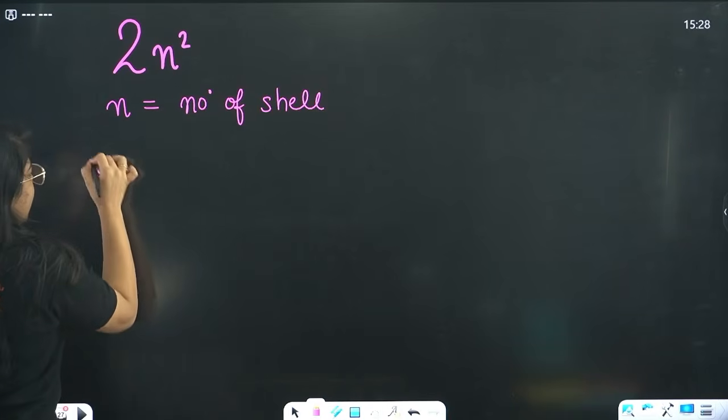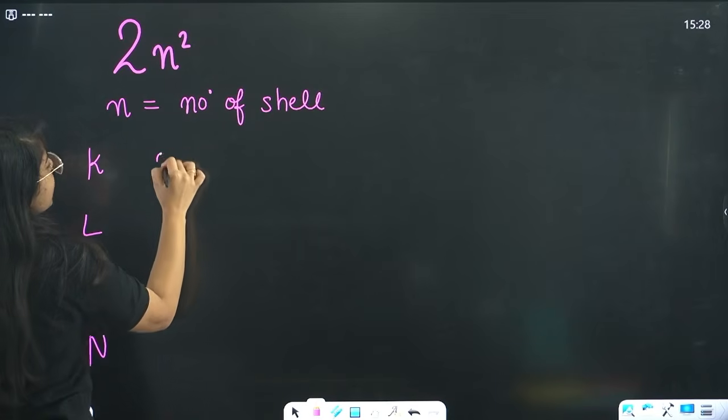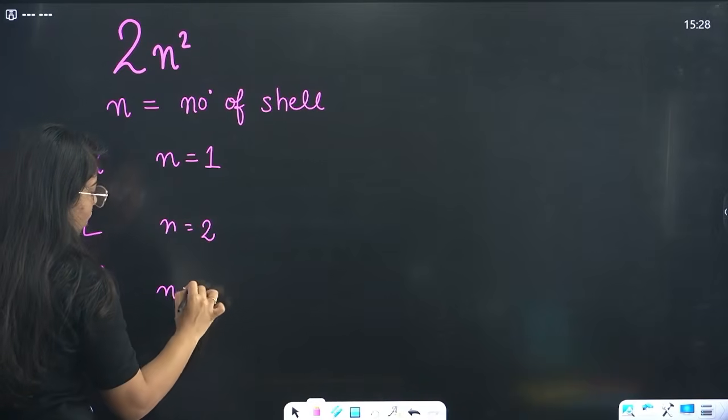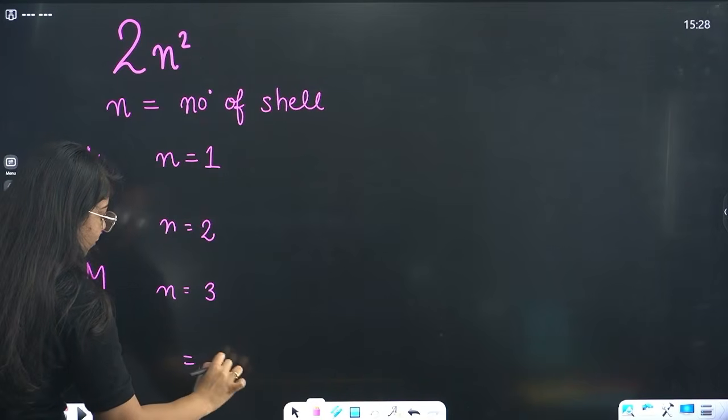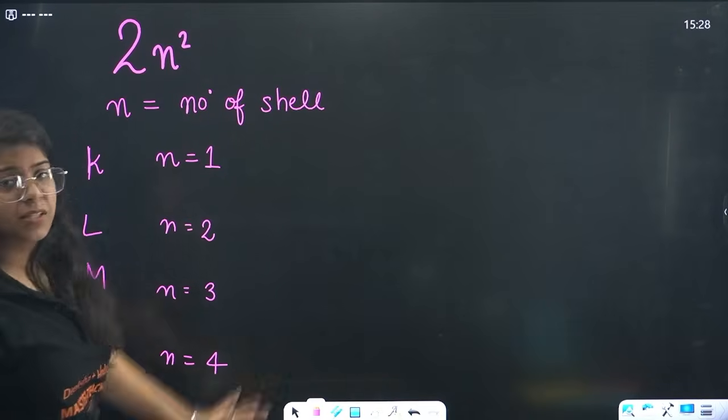We studied K, L, M, N, and for these n was 1, 2, 3, 4.